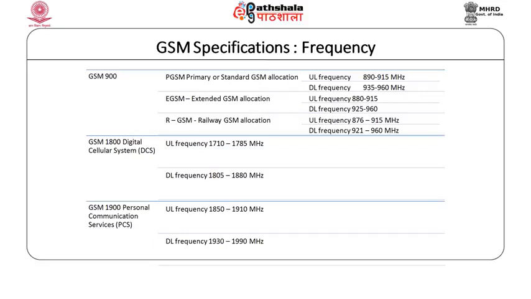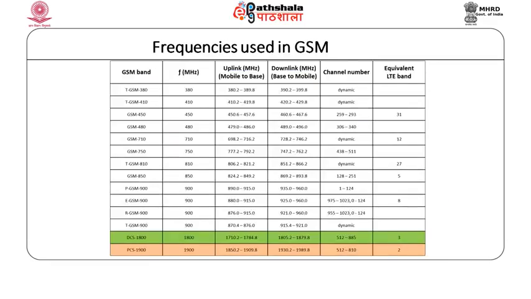Let us look at GSM specifications, as in what frequencies are used. Now, there are different variants of GSM as per the frequency used. The frequencies used in GSM and the variants are listed in this table, but most popularly three variants of GSM are being used.